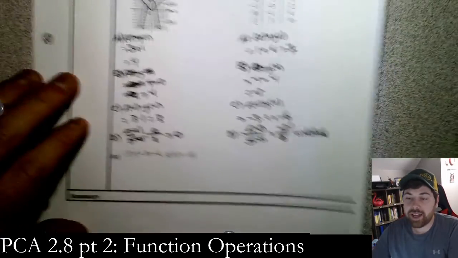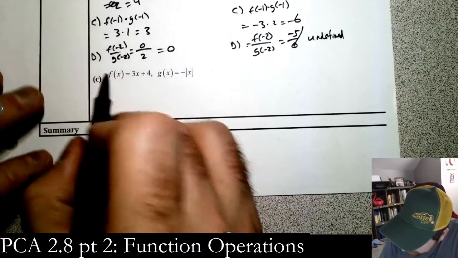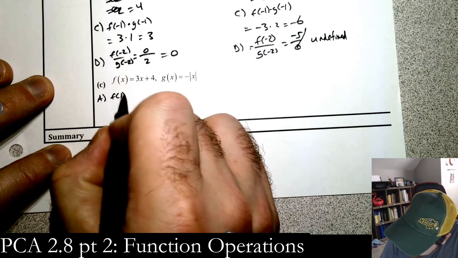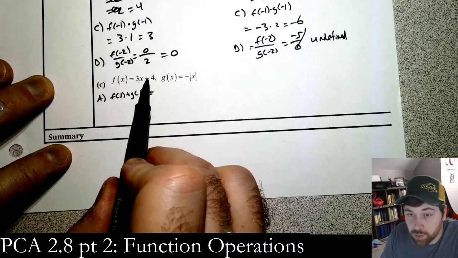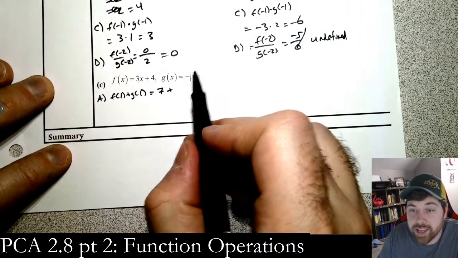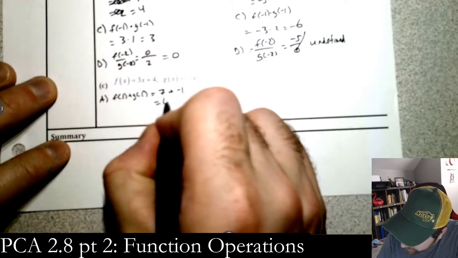And we are on the last one. The same things. Okay? And so this will take a little bit longer. For A, we want f of 1 plus g of 1. So f of 1 is 3 plus 4 is 7, plus g of 1. So that is negative, the absolute value of 1 is 1, so negative 1. And so we get 6.